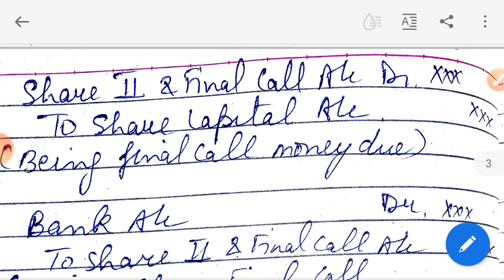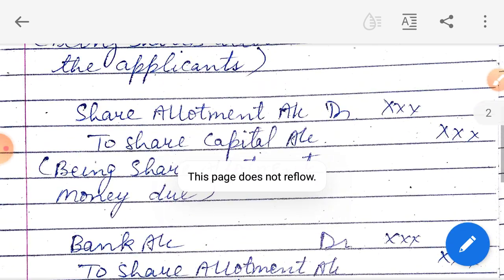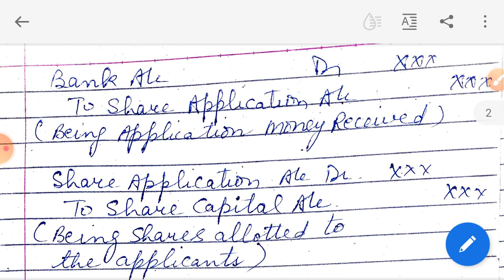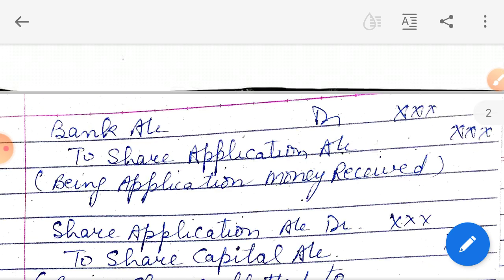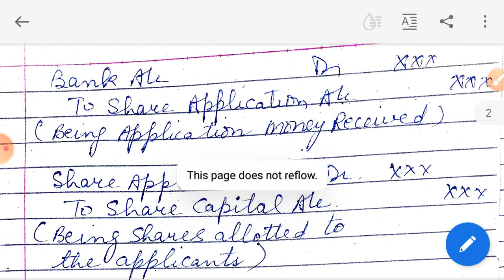Now we will move on to the numerical portion. We will discuss the numerical portion. So we are going to pass journal entries. Journal entries are most important here, and there are a few accounts which I will teach you in this chapter.